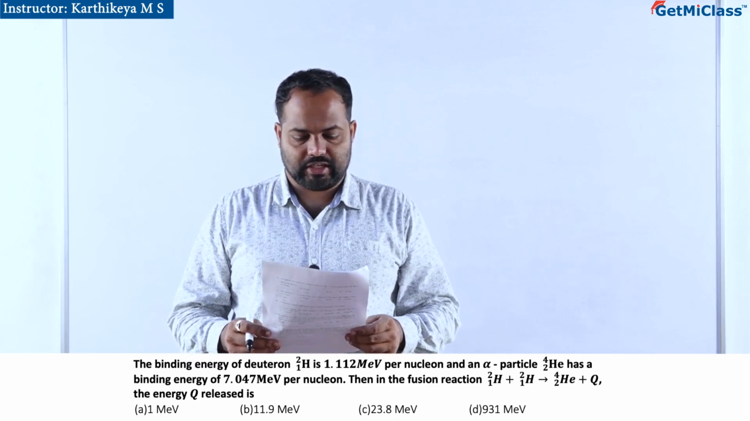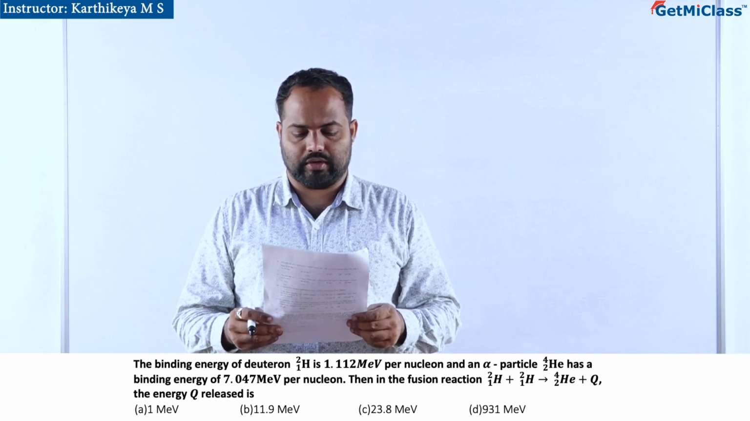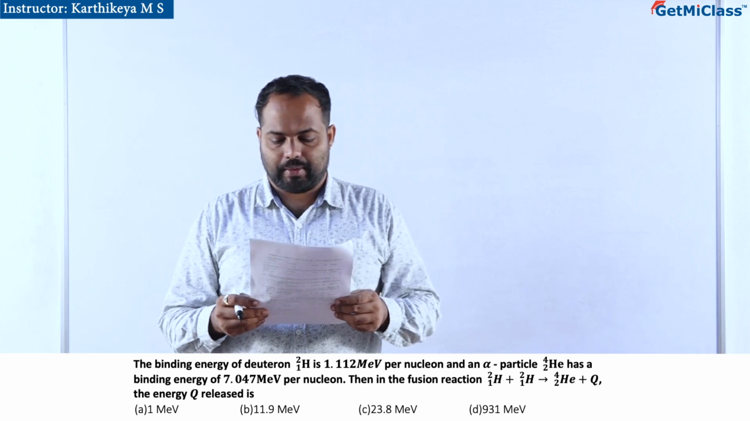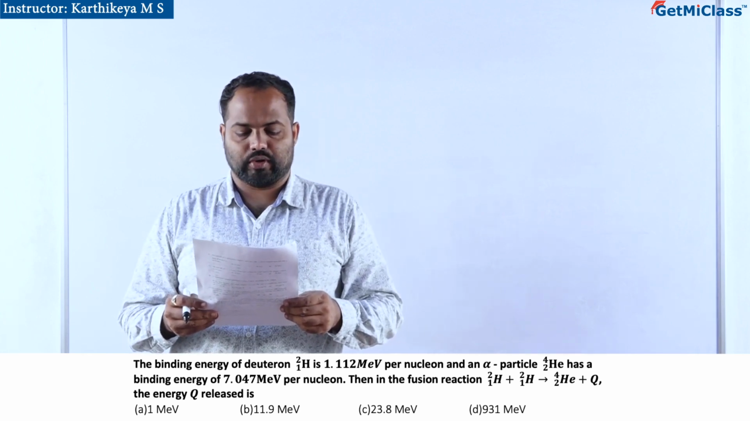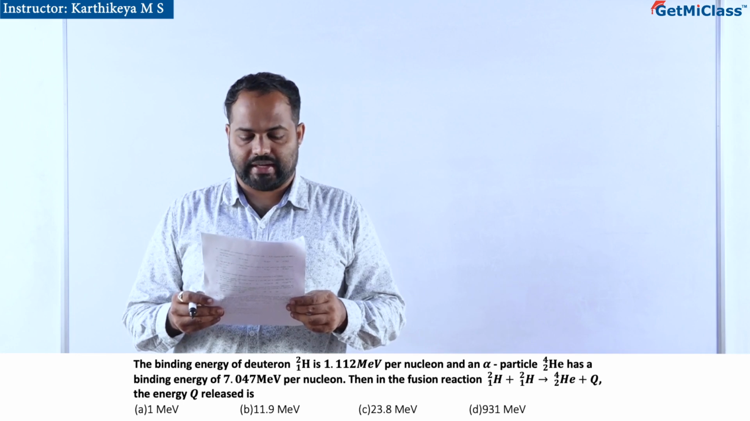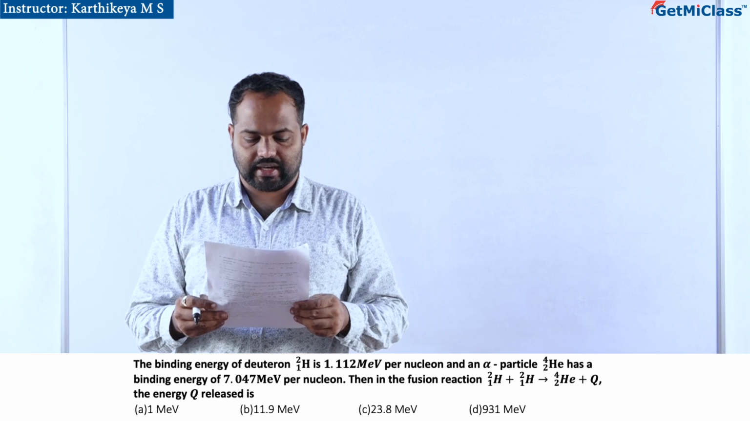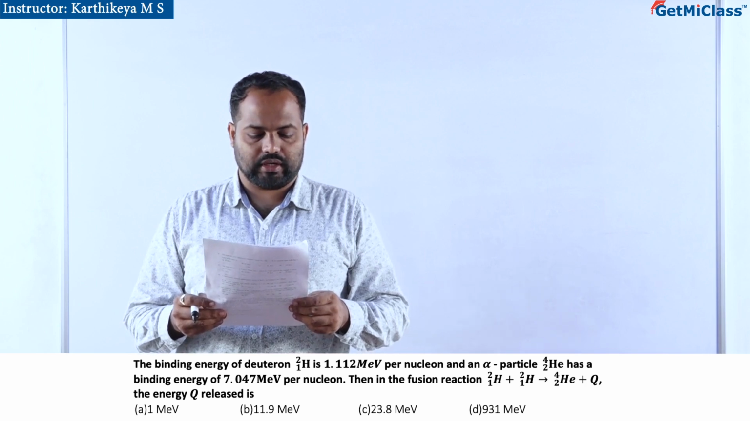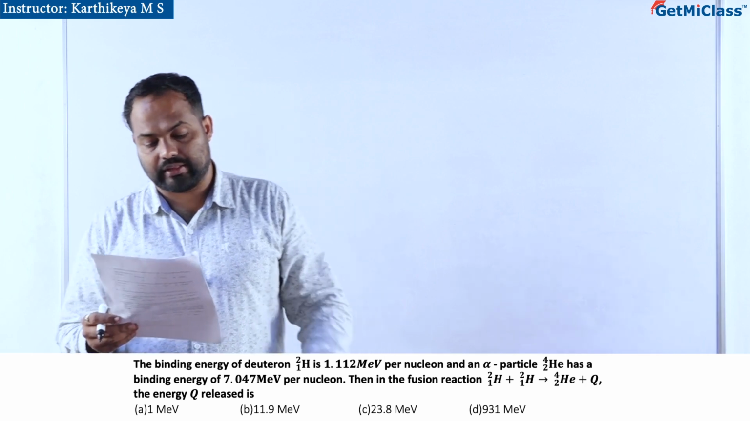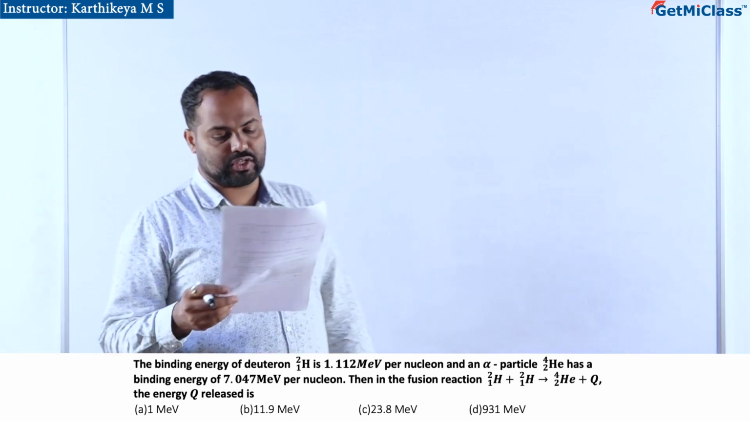The binding energy of deuteron 1H2 is 1.112 mega electron volt per nucleon, and an alpha particle 2He4 has a binding energy of 7.047 mega electron volt per nucleon. Then in the fusion reaction, 1H2 plus 1H2 giving you helium nucleus plus energy release, Q is? So we have to calculate the energy release Q.